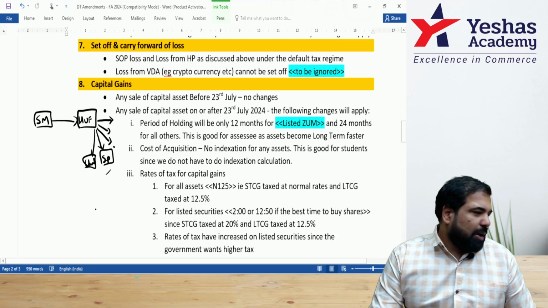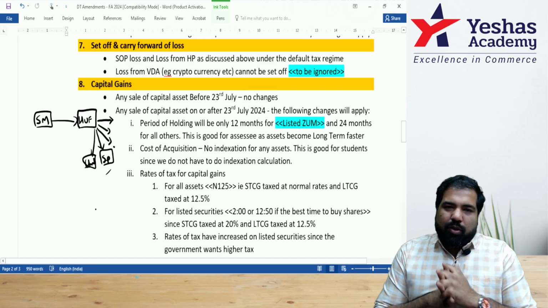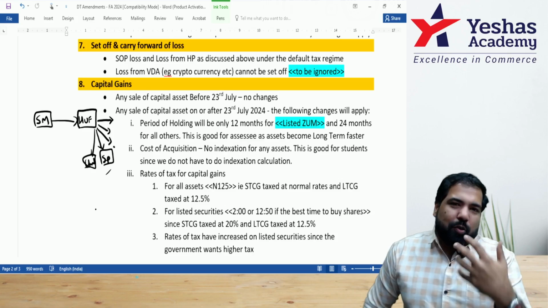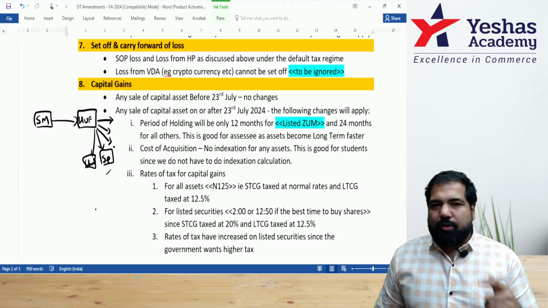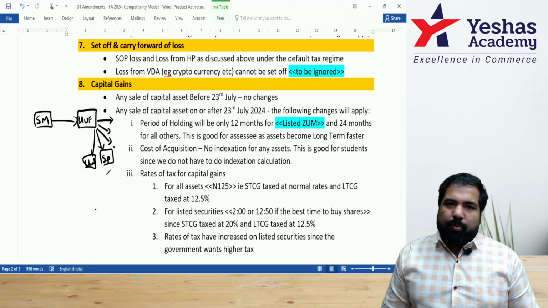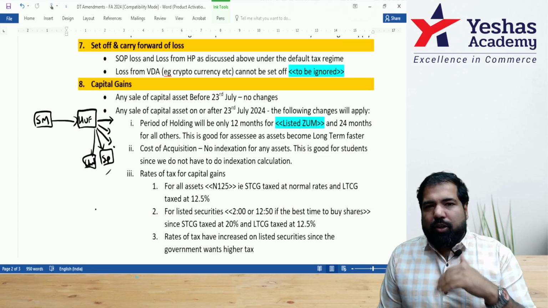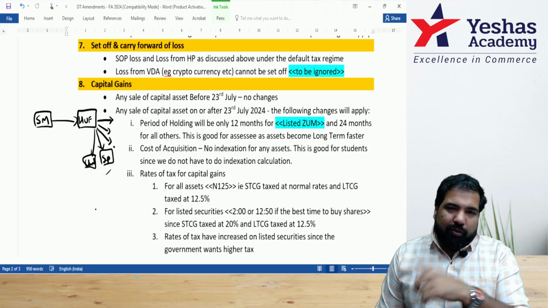Next, we go to the next chapter, which is called set off and carry forward of loss. It's an interesting chapter. You have to focus on those who have losses and then set it off against those who have profits. Now, in this case, you already know a big change that has happened in house property. First of all, if you have any loss from house property, I'm talking about the default tax scheme.